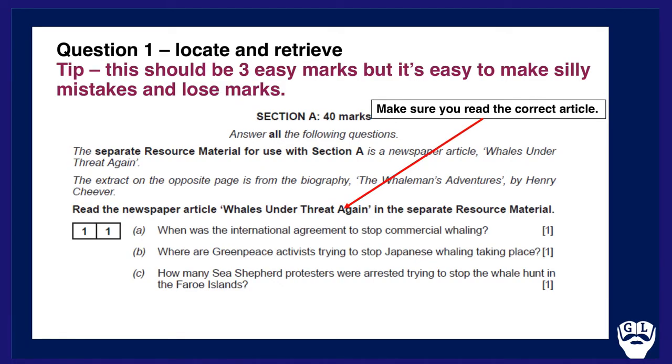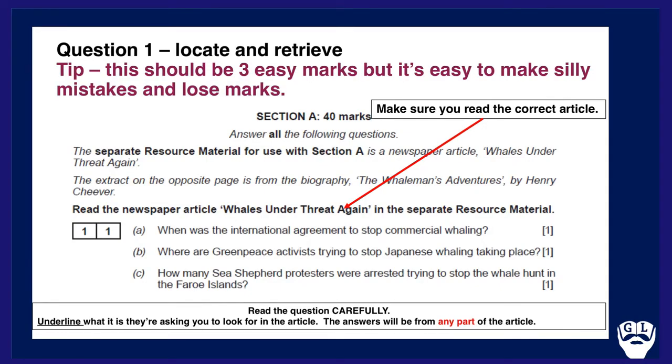And make sure that you have covered everything you need to in as clear a detail as you can. Read that question carefully. If in doubt, underline what it is they're asking you to look for. The answers will be from any part of the article. So unlike the fiction reading paper, you don't need to rule off, as it requires the entire article itself. At this point, you're welcome to take a pause if you wish to attempt these questions. Leave a comment below as well if you have any further questions, or if you've even attempted this, let me know how you get on.